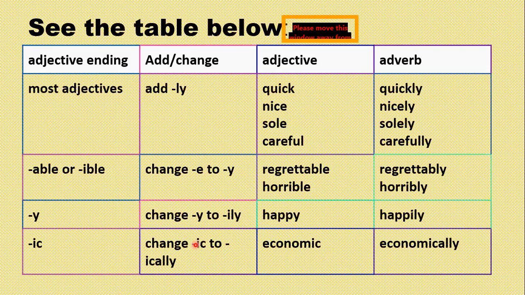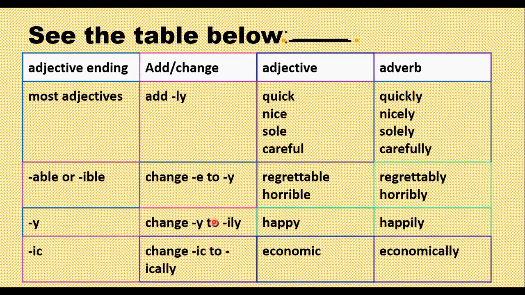If we have an IC word, then how are we going to change it into ICALLY? Iconic, iconically, economic, economically, and what else? Drastic, drastically.